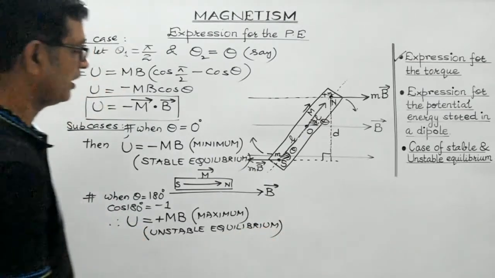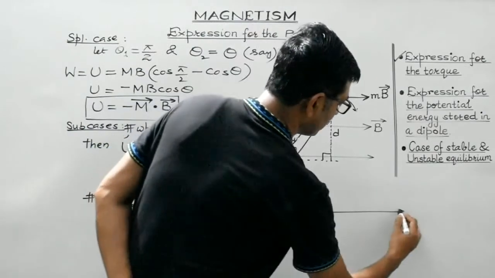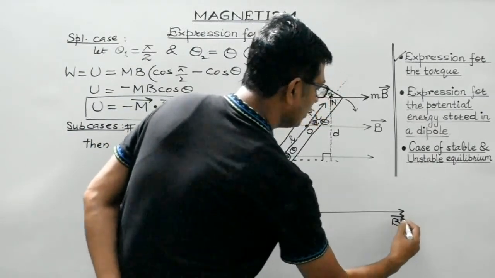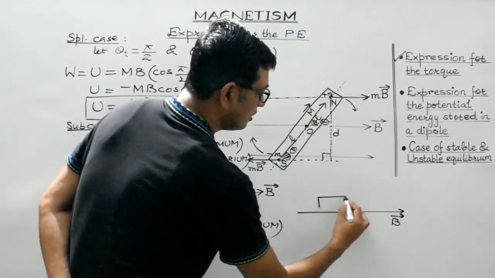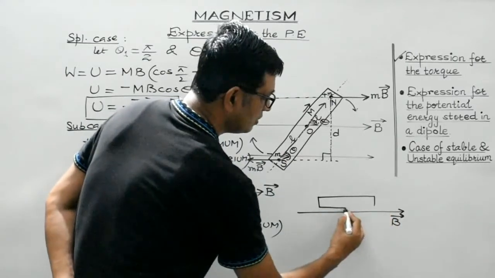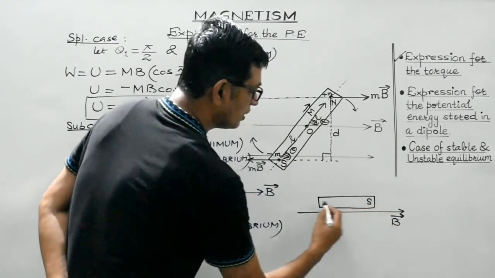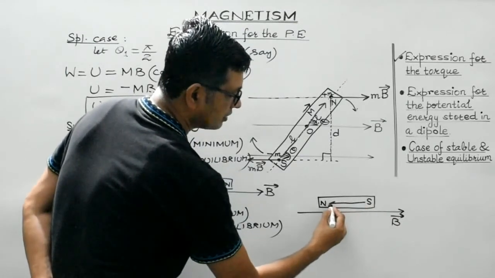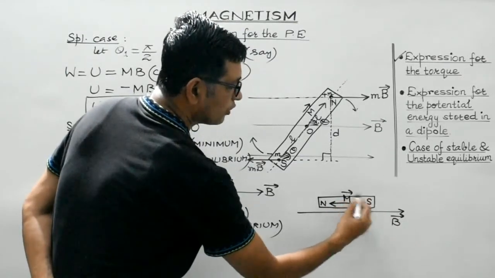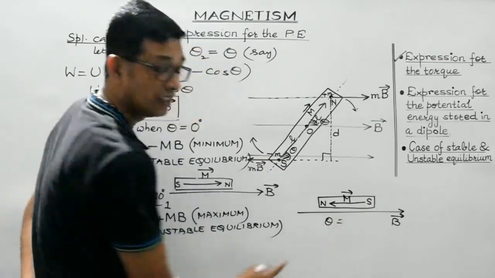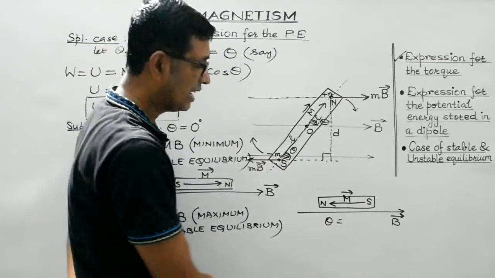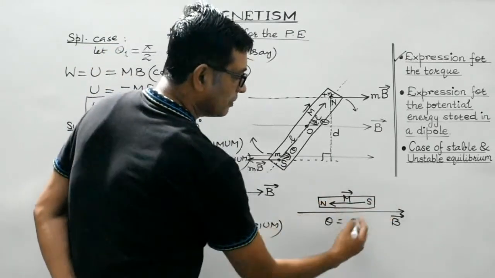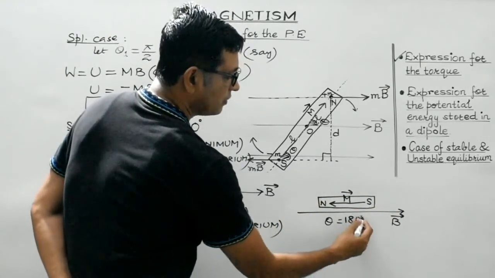So what will be the orientation of the magnet in this case? It will be like this. This is the magnetic field and the dipole must be placed in this manner. This must be the south pole and this must be the north pole, so that the direction of the magnetic moment is like this, opposite to that of the magnetic field. So here the angle theta, which is the angle between the magnetic moment and the magnetic field, must be 180 degree.